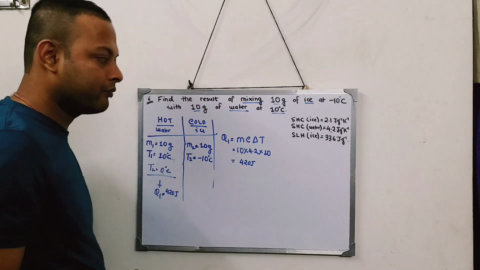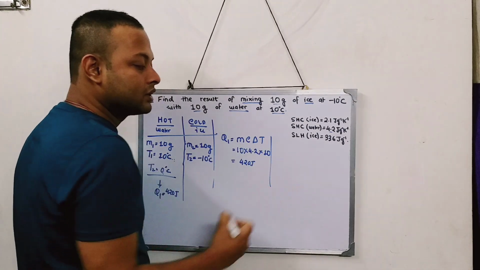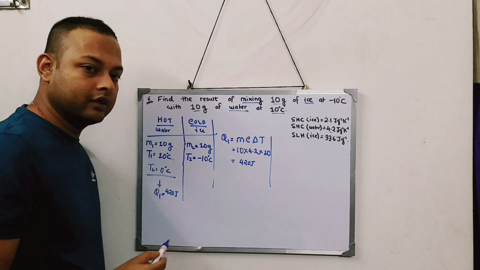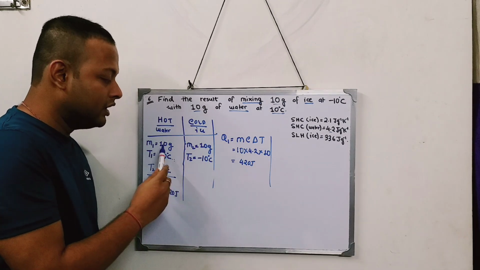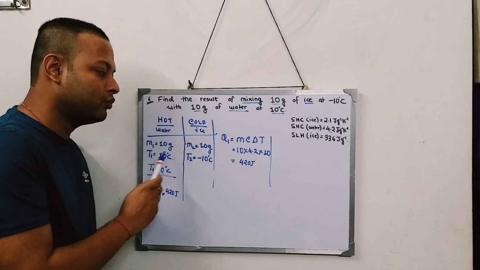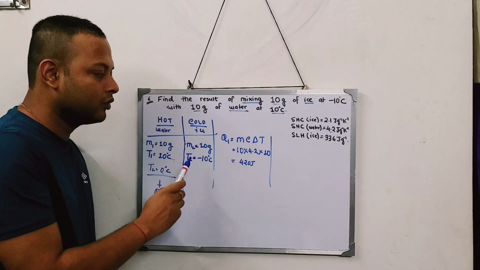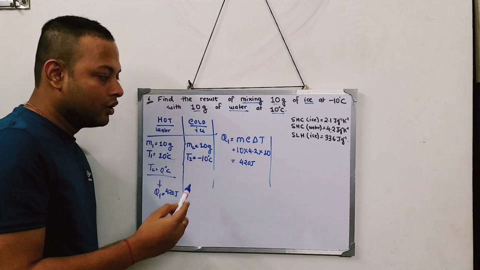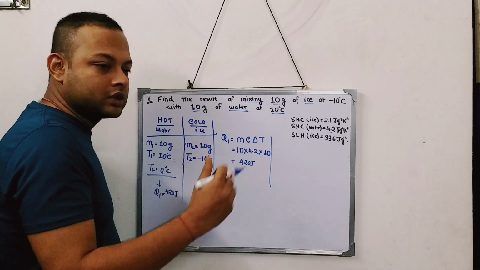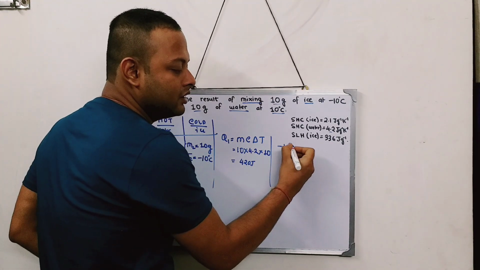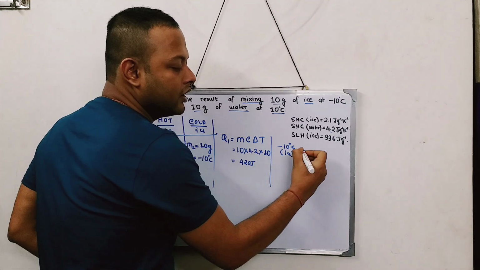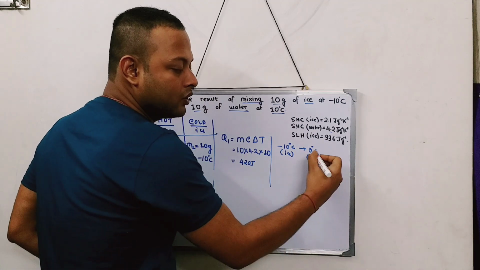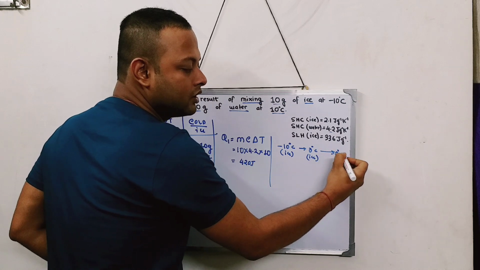420 joule. Okay. Now you have to figure out something else. This ice is at minus 10 degree. So the heat which is given by the hot body will be absorbed by the cold body, which is the ice. So ice, after taking the heat, what will happen? It will melt, but this melting process will take place in two steps. First, from minus 10 degree centigrade ice, it will come to 0 degree centigrade ice. And after that, it will come to 0 degree centigrade